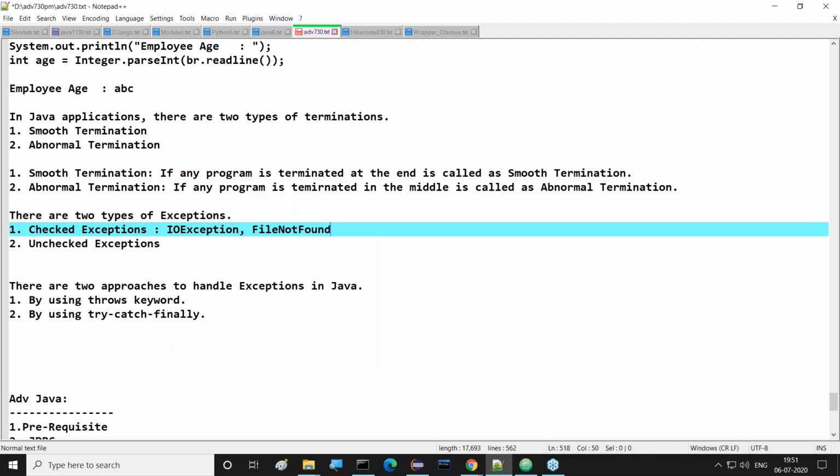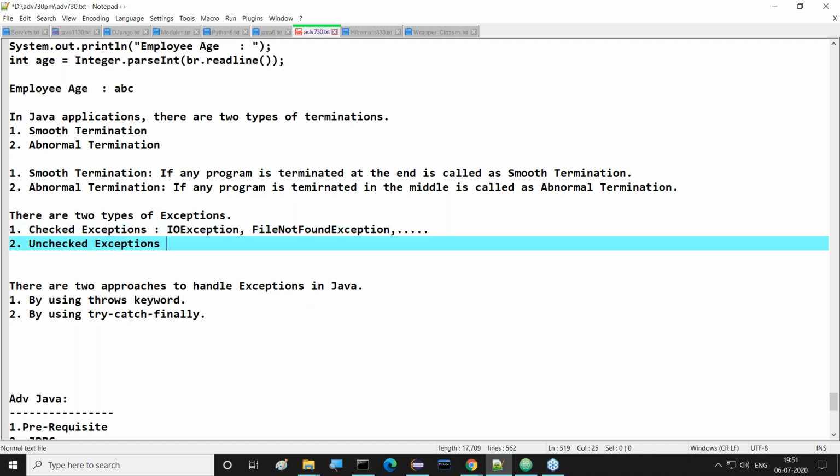FileNotFoundException, like this, a number of examples are available. It is not required to go through all of these. Next, unchecked exceptions. Which exceptions are not identified by the compiler, but occur at runtime only?